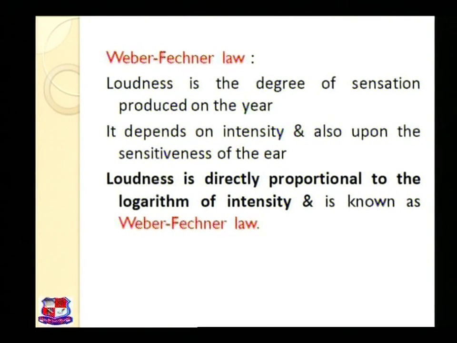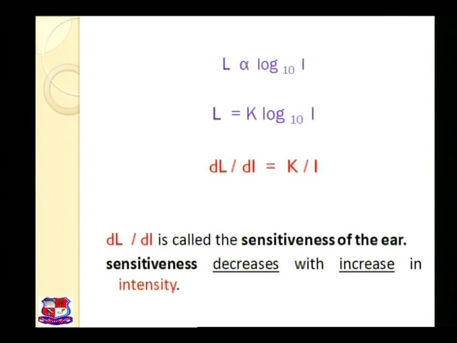Let us move towards the relation on the next slide. Here you can see that L represents the loudness, which is directly proportional to the logarithm of intensity.